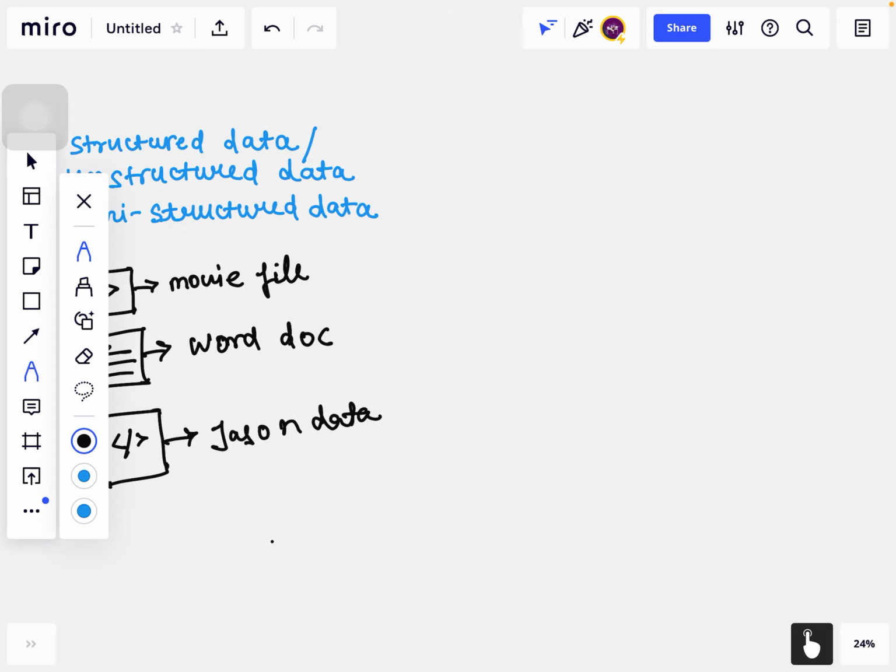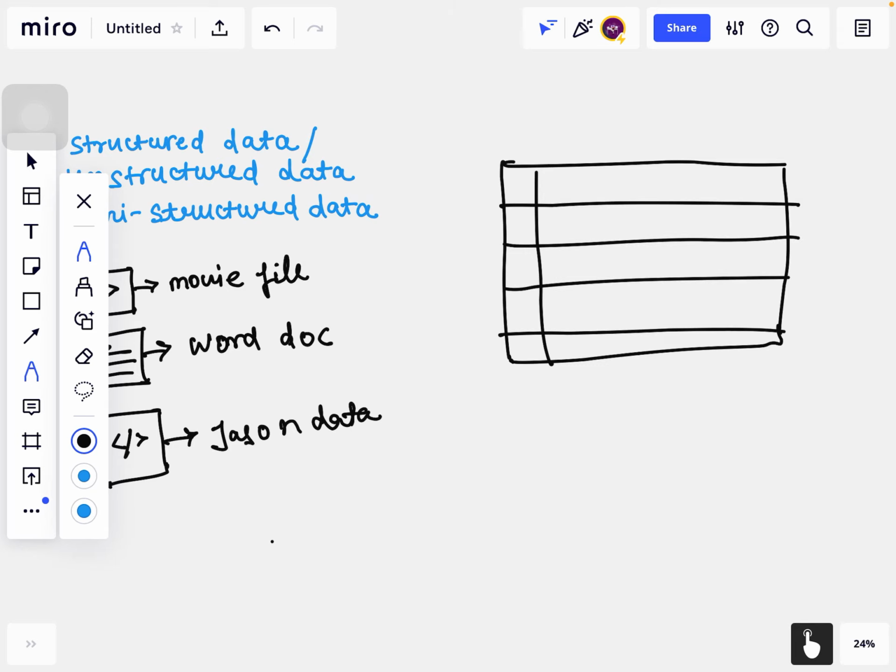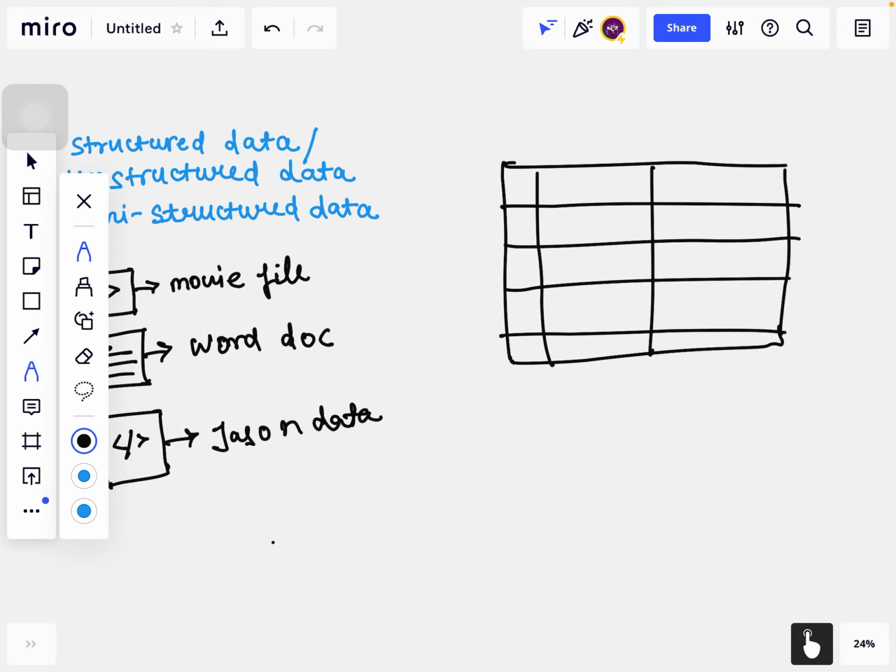Let's see an example of structured data. Let's suppose this is our data field, or a relational database table. We have our entries over there and some numbers. Let's suppose this is 1, my name Manoj, and here is my number 12345.